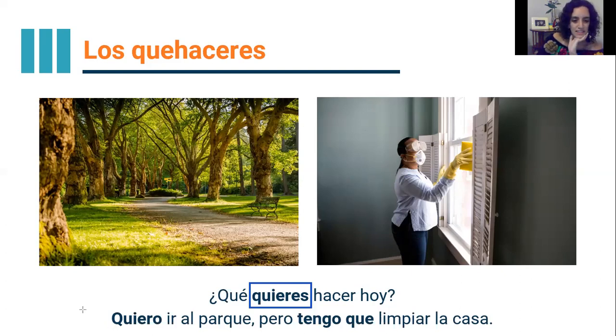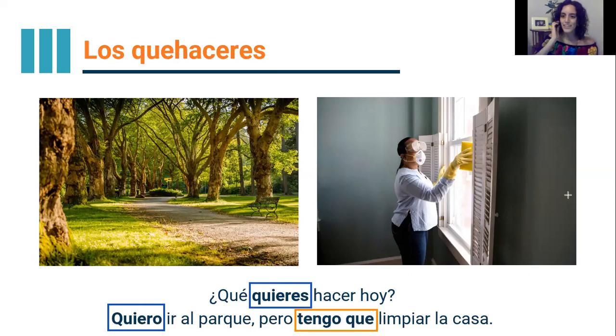Muy bien. So in the response, quiero, what form is that? Yo, right? I'm responding to the question. Quiero ir al parque, pero tengo que limpiar la casa. So here we have a little contrast, right? That pero means but. So I want to do something, right? Ir al parque, on the left there, go to the park. Pero tengo que limpiar la casa.